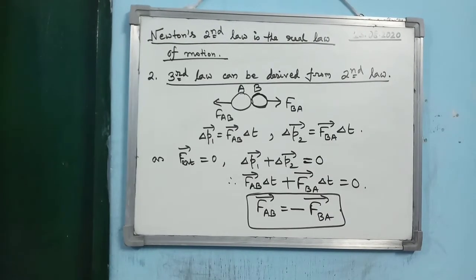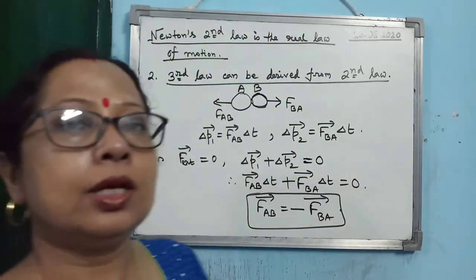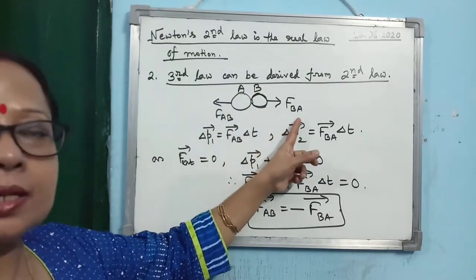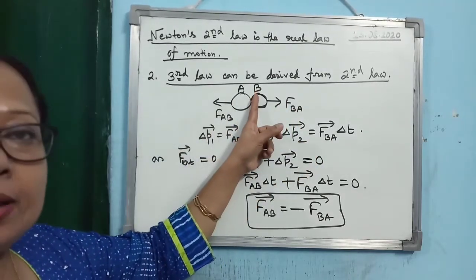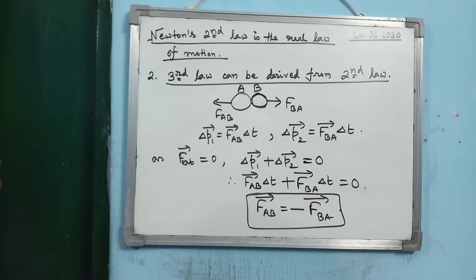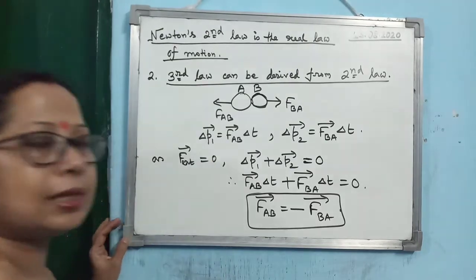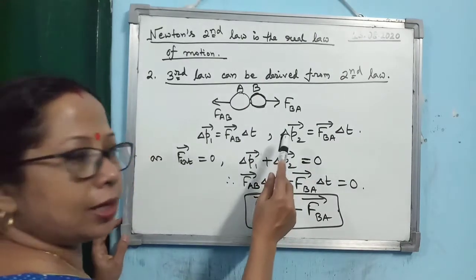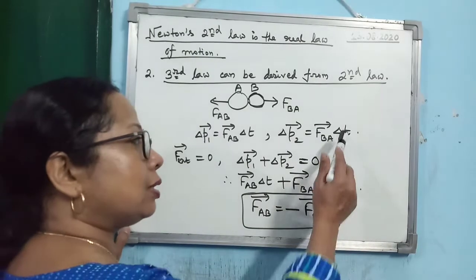Now how can you derive the third law from the second law? Let us consider 2 bodies A and B colliding with each other. Just look at the diagram. A is applying the force on B in this direction, which we denote by FBA, and FAB is the force exerted by B on A. AB means force on A exerted by B. So you can write the change in momentum of the first body as delta P1 is FAB into delta T. Again, the change in momentum of the second body, delta P2, you can write as the force acting on the body, that is FBA, into the duration, that is delta T.